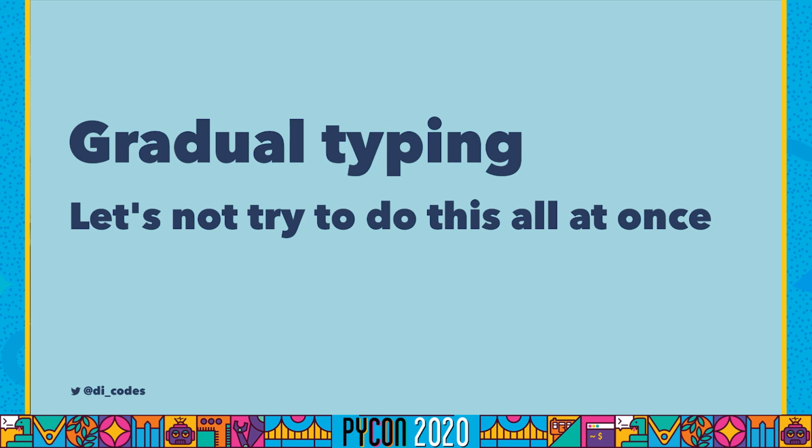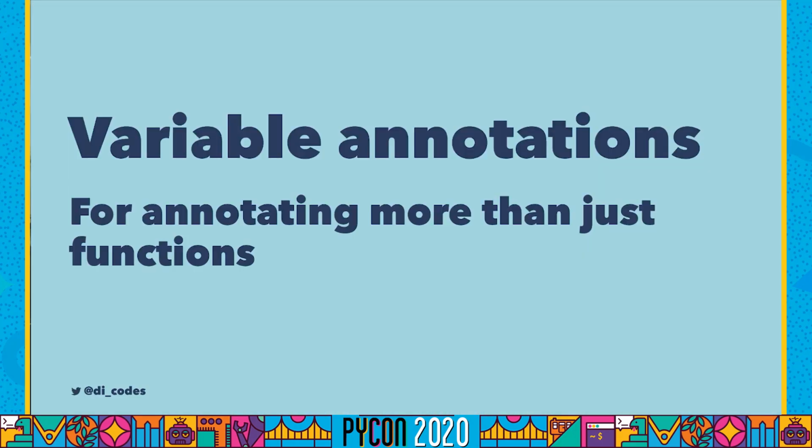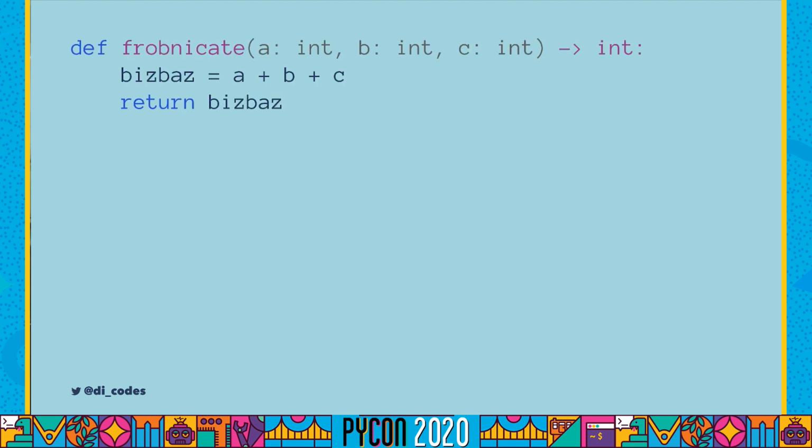Another thing it describes is gradual typing. Basically the idea of let's not try to do this all at once. Gradual typing allows one to annotate only a part of a program and thus leverage the desirable aspects of both dynamic and static typing at the same time. In addition, it describes a way to do variable annotations, building on PEP 3107 to give us a way to annotate more than just functions. So this means that with our original function, we could add a type annotation to the actual BizBaz variable here.